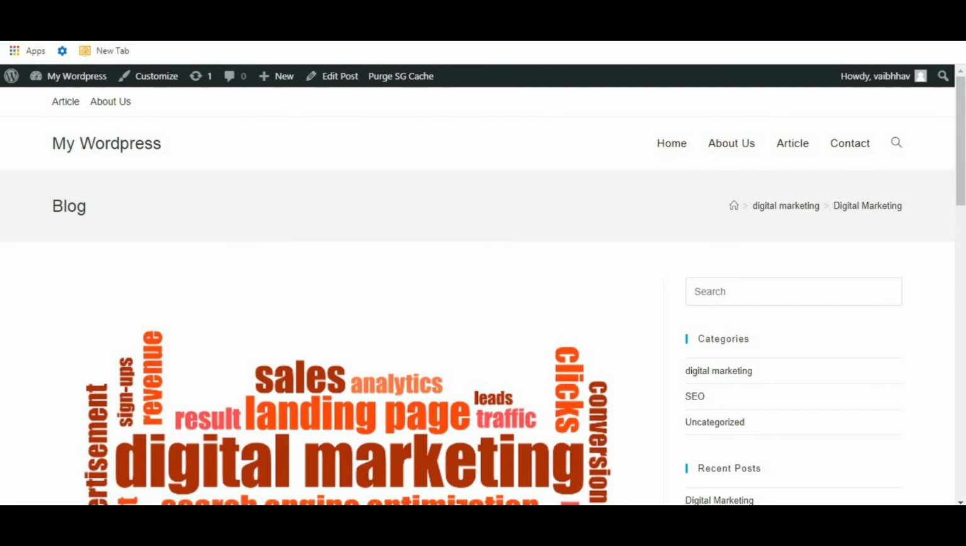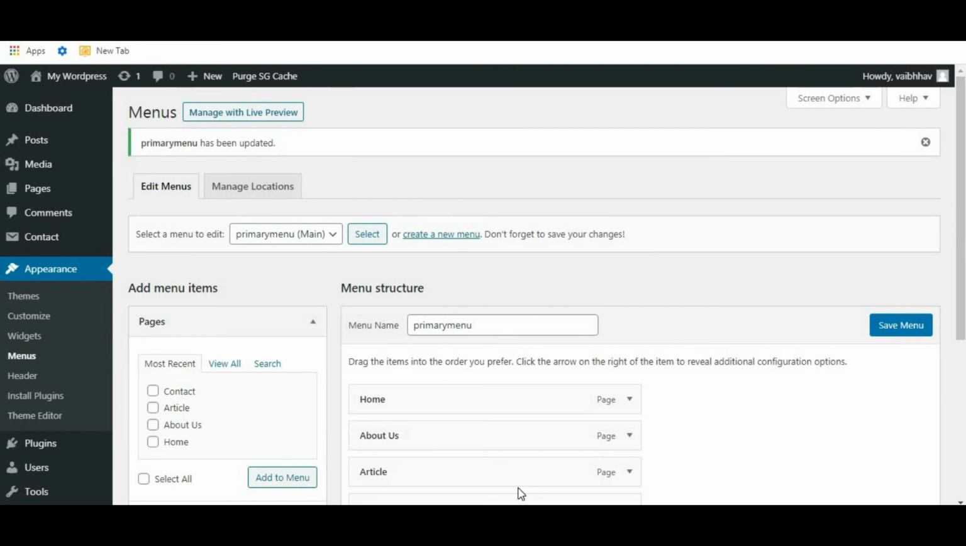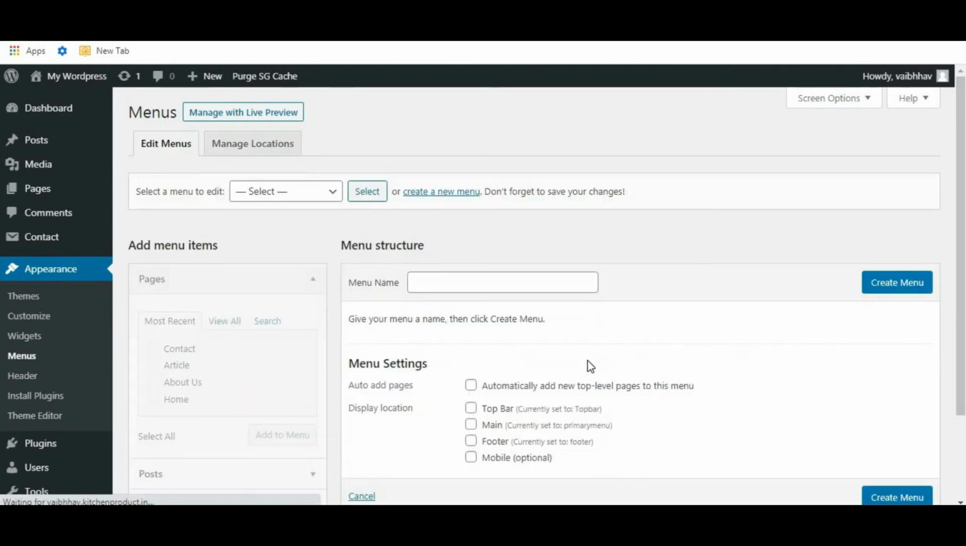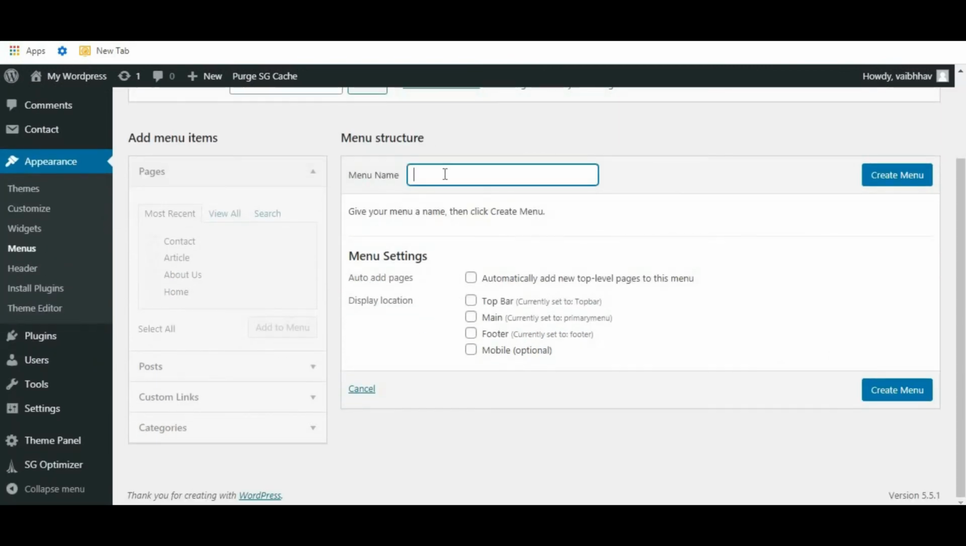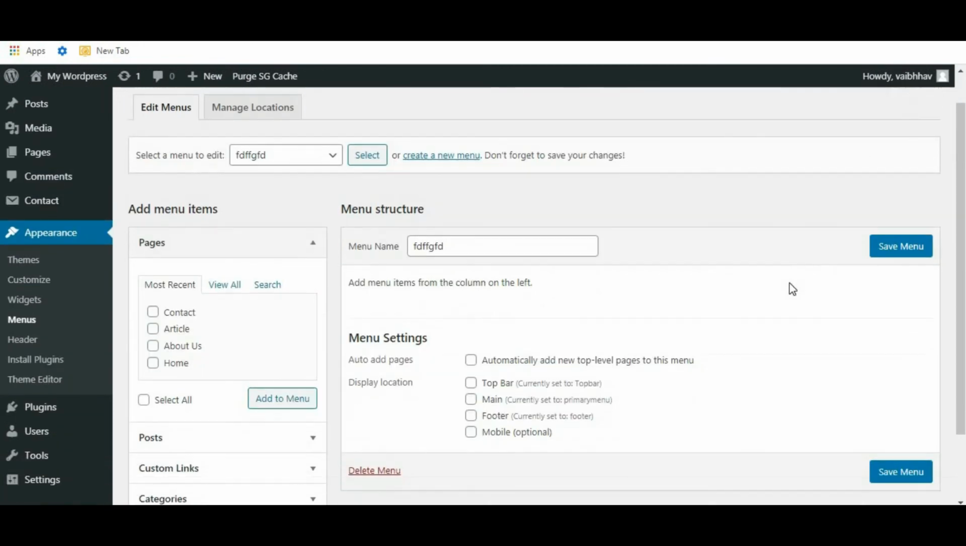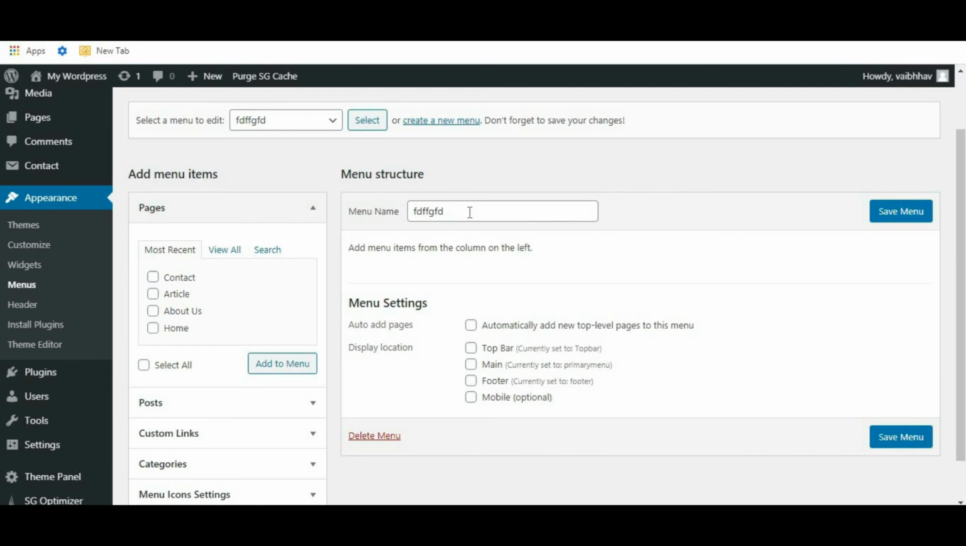Okay, now go back to the WordPress dashboard. Now to create a new menu, here it is. Just click on this create a new menu. So give the menu name. I will just give it randomly and click on this create menu. Here it is, the menu has been created.